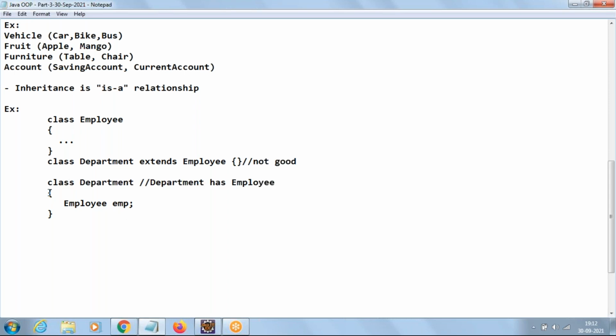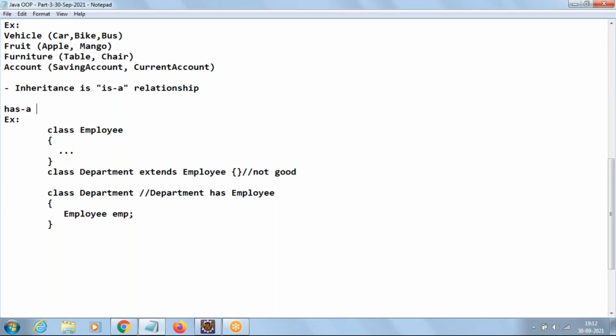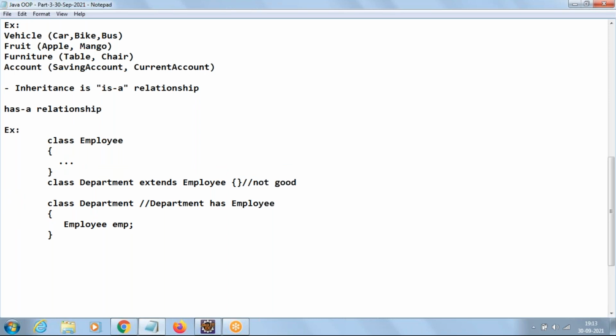Some more examples. This type of relationship we call the is-a relationship. In object oriented programming, we have two types of relationships: one is the is-a relationship and one more is the has-a relationship. Whenever we use the extends keyword, we have to go with is-a. Has-a examples: department has employees, library has books, classroom has students, car has an engine, a part. That part-of relationship we call has-a.